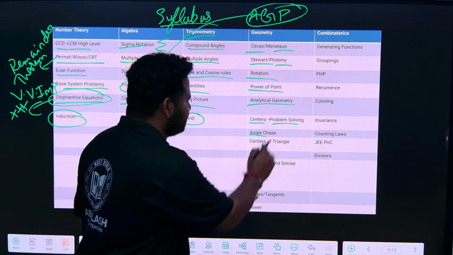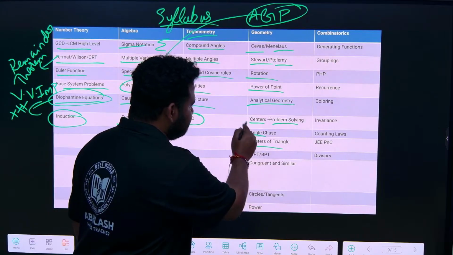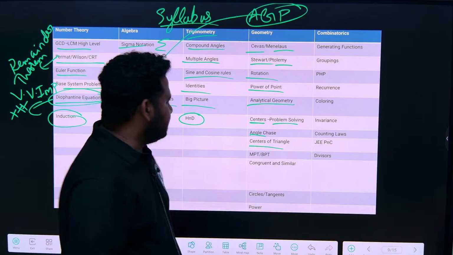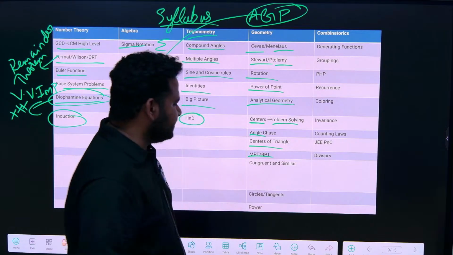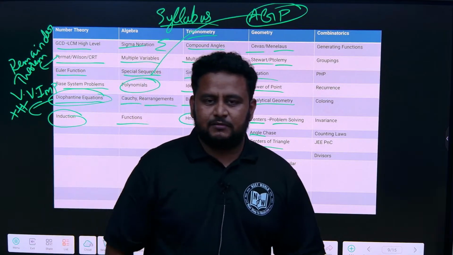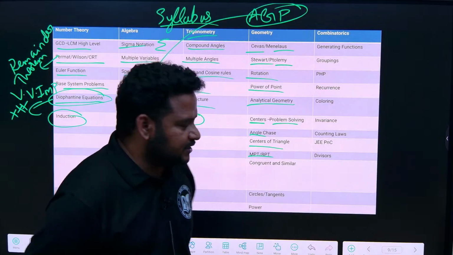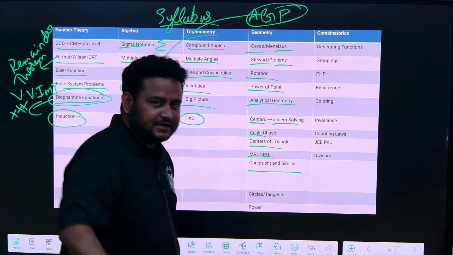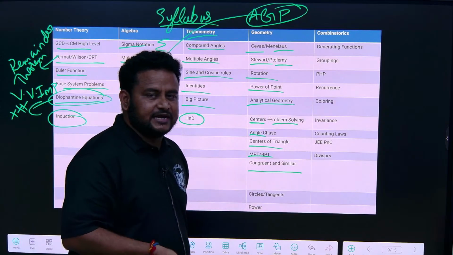Next we have angle chase. Then centers of a triangle; again this center is not related to circle, here it is centers of triangle. Next we have MPT and BPT, that is the Thales theorem. BPT is also called the Thales theorem. Then we have congruency and similarity of triangles.